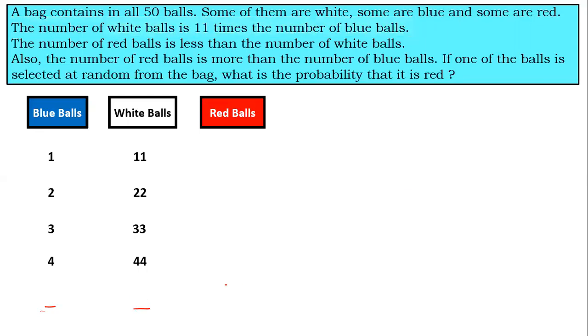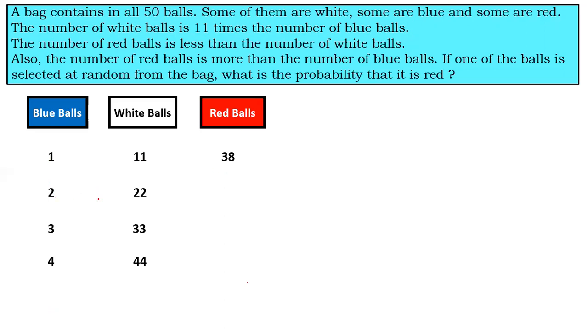So I have to discard this possibility and just consider our answer could be any of these 4 cases, nothing other than that. So now, students, the number of red balls: we know blue balls plus white balls plus red balls will be 50. So 1 plus 11 is 12, and 50 minus 12 happens to be 38. Why 50 minus? Because 1 plus 11 plus 38 should give me 50. That is the basic calculation because the sum of all the balls is 50.